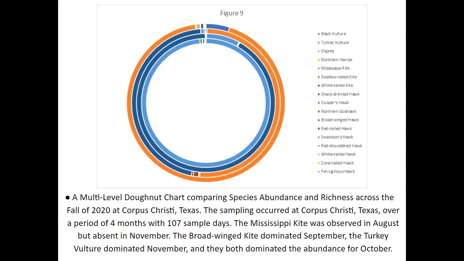The Mississippi kite was observed in August, which is the inner ring, but absent in November, which is the outer ring. The broad-winged kite dominated September, which is the second inner ring. The turkey vulture dominated November again, which is the outer ring, and they both dominated the abundance for October, which is the second most outer ring.